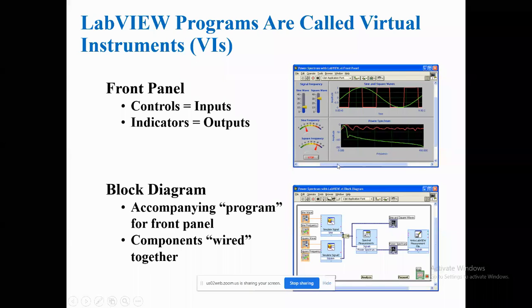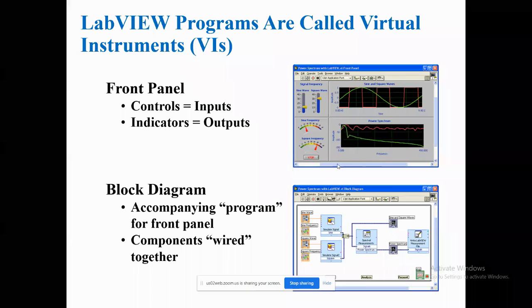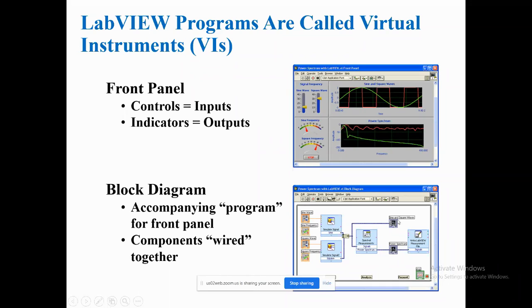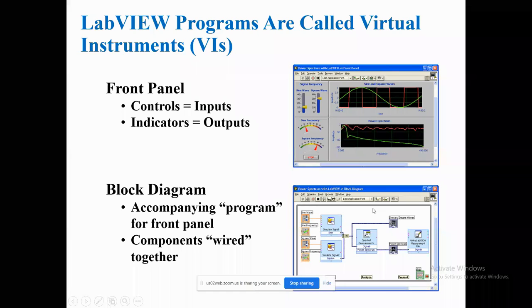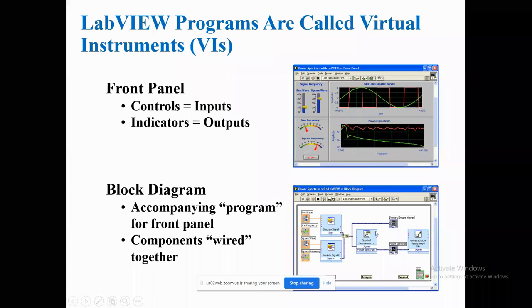And what is the internal functional structure? What is the function of that particular channel or controllers, or whatever it may be, inside that particular instrument, the CRO? That is completely taken care of by this block diagram. So by combining these two, the front panel and the block diagram, we can say it is a virtual instrument. These are the main things while you are developing the program. You will face these two windows only. Once you come up with these two windows, we will see the internal functions and graphical symbols later, one by one.